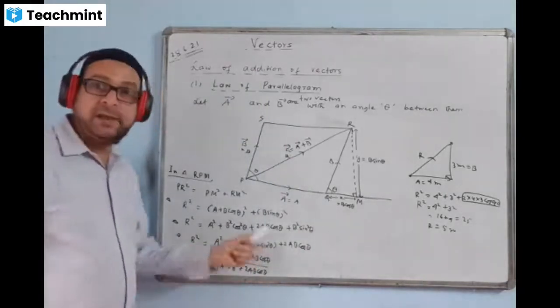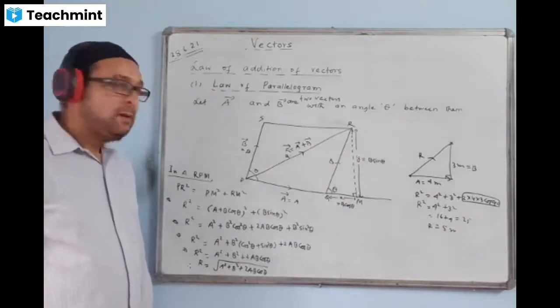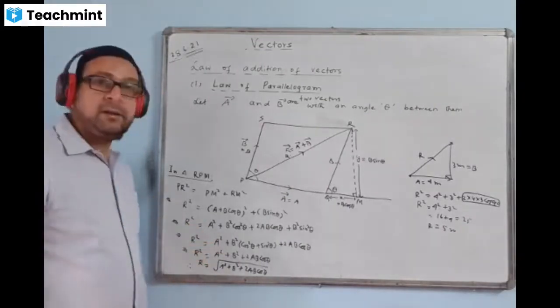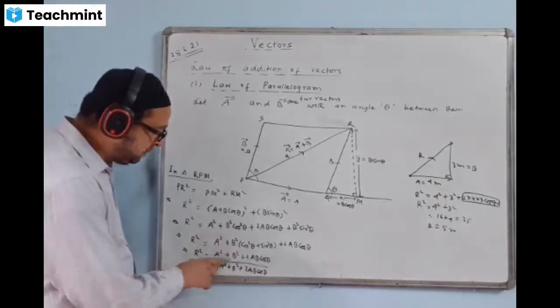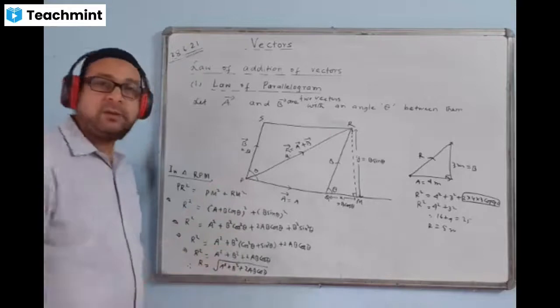Theta value will put 60 degrees and then calculate the answer. The answer will come different. So this formula we take, instead of taking the root way, we take it like this: R square is equal to A square plus B square plus 2AB cos theta.